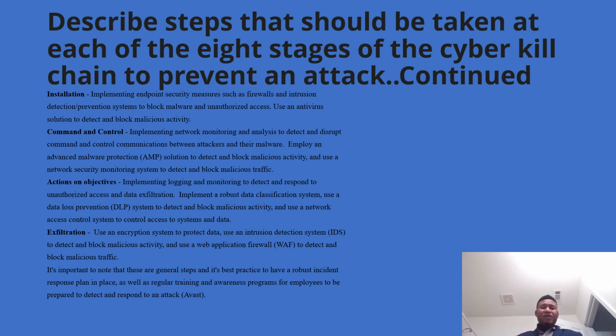Infiltration. Use an encryption system to protect data, use an intrusion detection system to detect and block malicious activity, and use a web application firewall to detect and block malicious traffic. It is important to note that these are general steps, and it is best practice to have a robust incident response plan in place, as well as regular training and awareness programs for employees to be prepared to detect and respond to an attack.